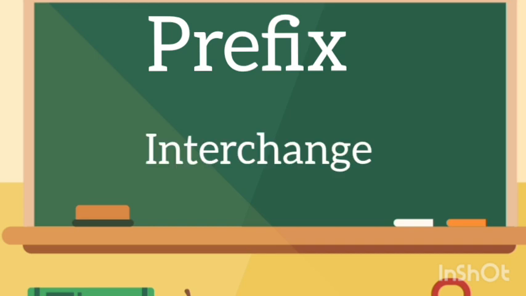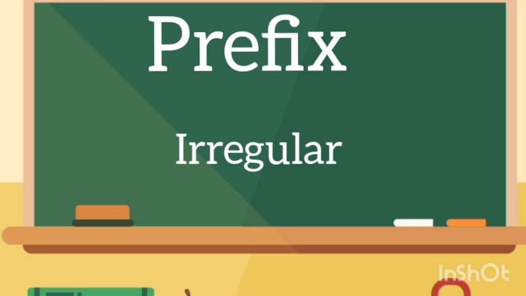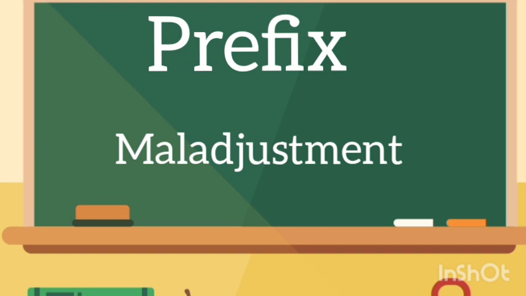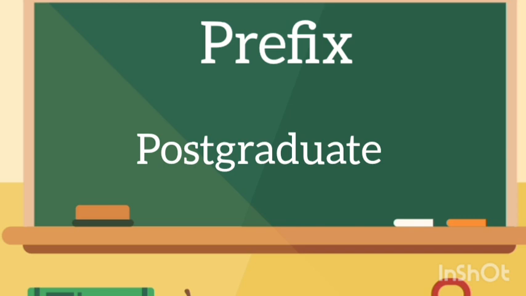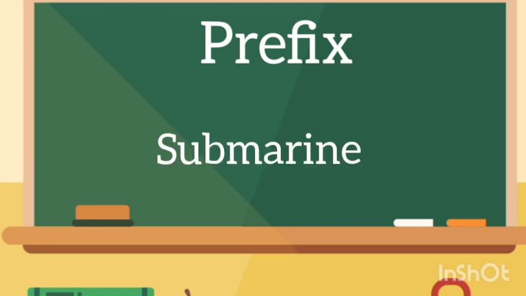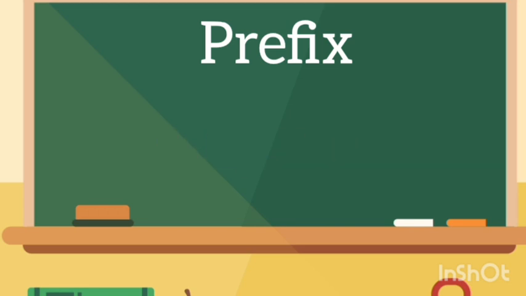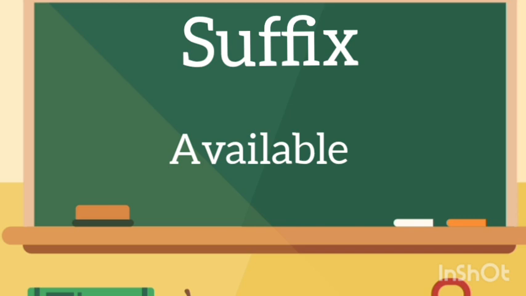Change, interchange. Regular, irregular. Adjustment, maladjustment. Behavior, misbehavior. Graduate, postgraduate. Action, reaction. Come, overcome. Marine, submarine. Lift, uplift. Okay. Next we will see some examples for suffix. Avail, available. Break, breakable.